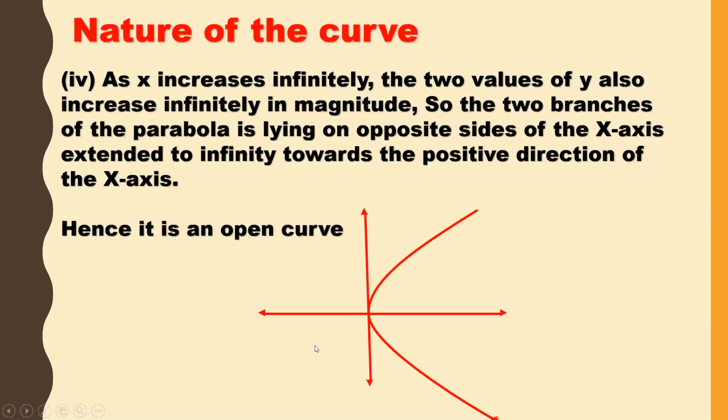Hence it is an open curve, right? So this is an open curve. So always parabola is an open curve. Whatever the parabola, either general form, standard form, whatever it is, the parabola is always a U-shaped open curve. Okay. Now let us see one note.